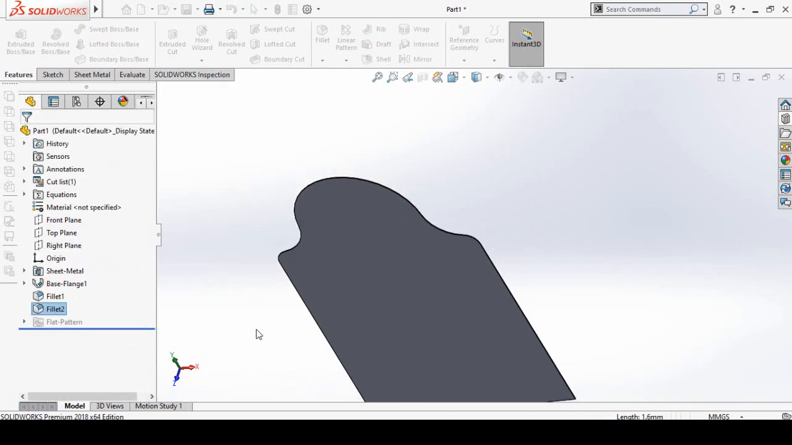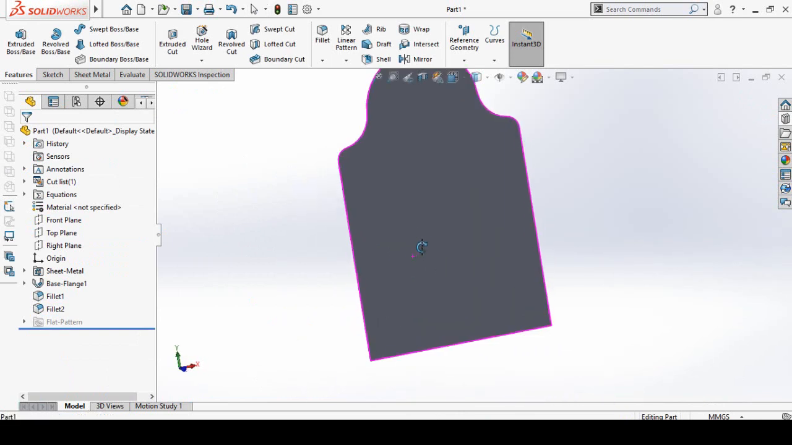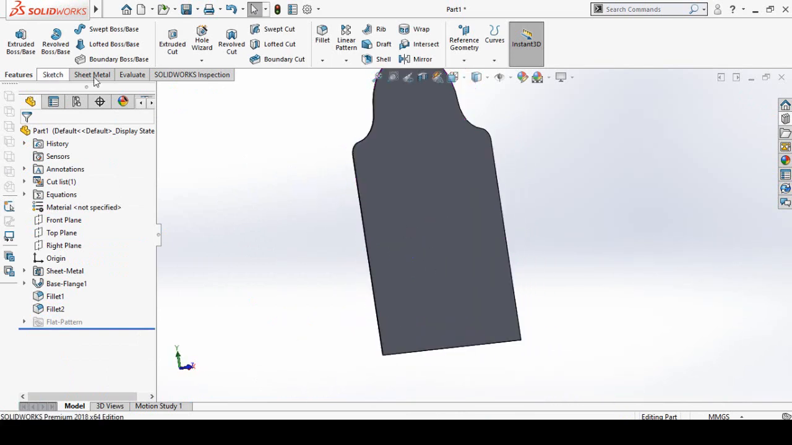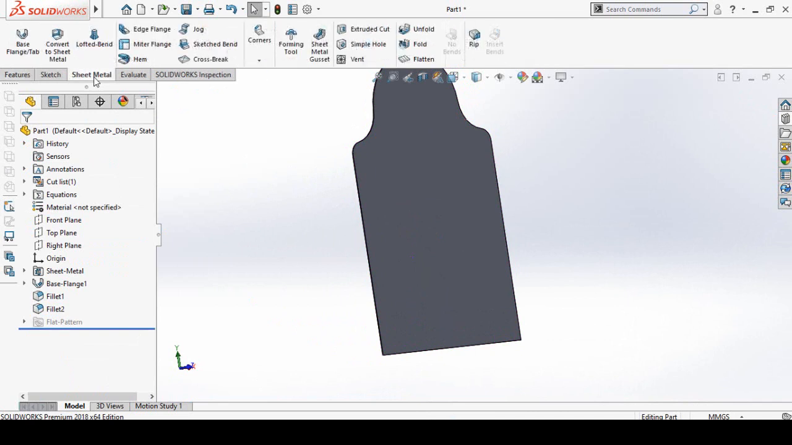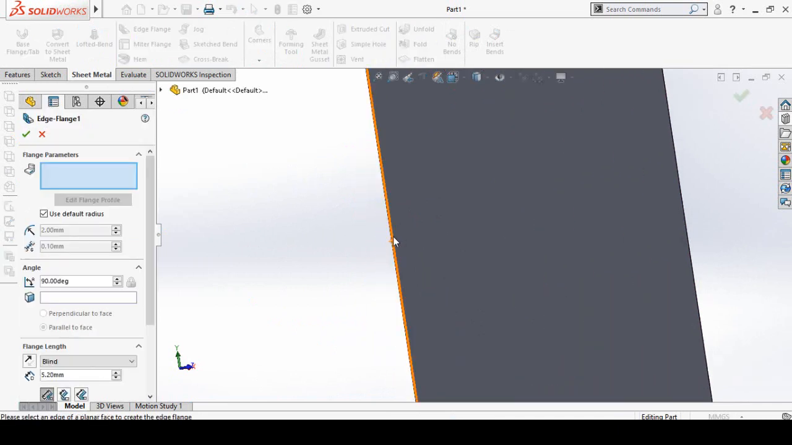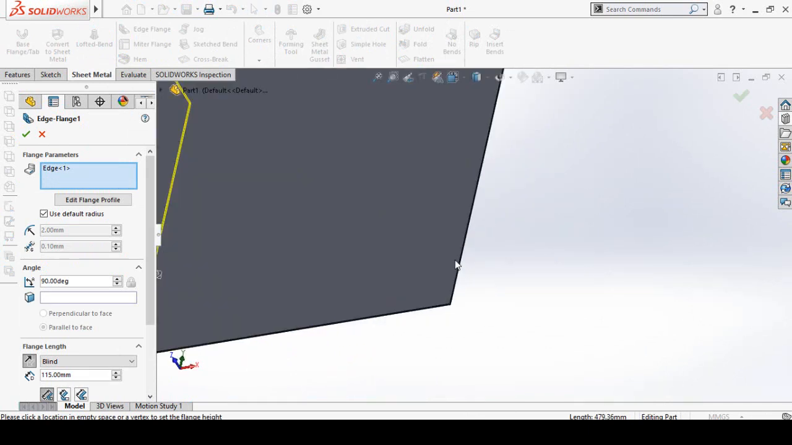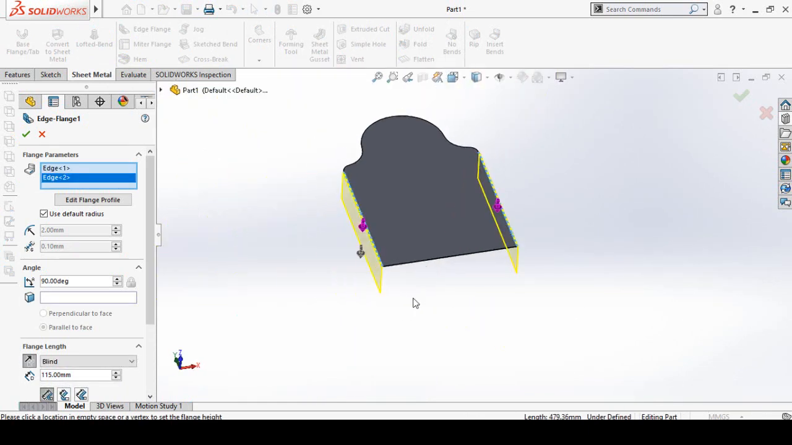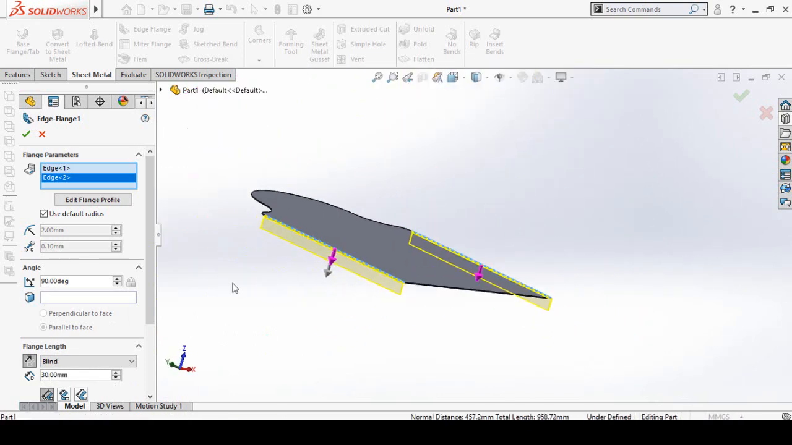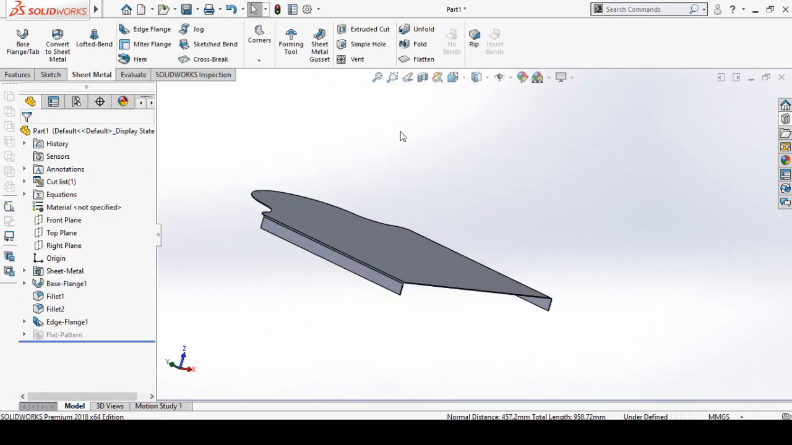and press OK button. Now what we have to do, we have to go to sheet metal tab once again, and from here we have to select edge flange command. So select edge flange, select this edge in this direction. Also select this edge. Type here the length of the edge, which is 30 millimeter, and then press OK button.